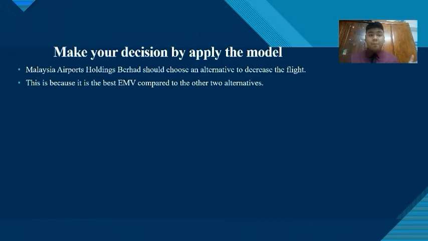And the final step is to make your decision by applying the model. Malaysia Airports Holdings Berhad should choose the alternative to decrease the flight. Why? It is because it has the best EMV compared to the other 2 alternatives.